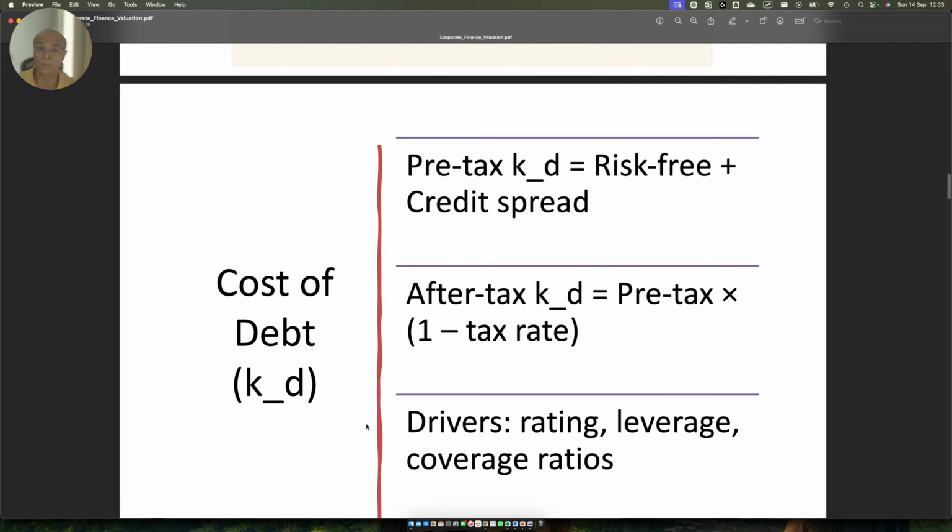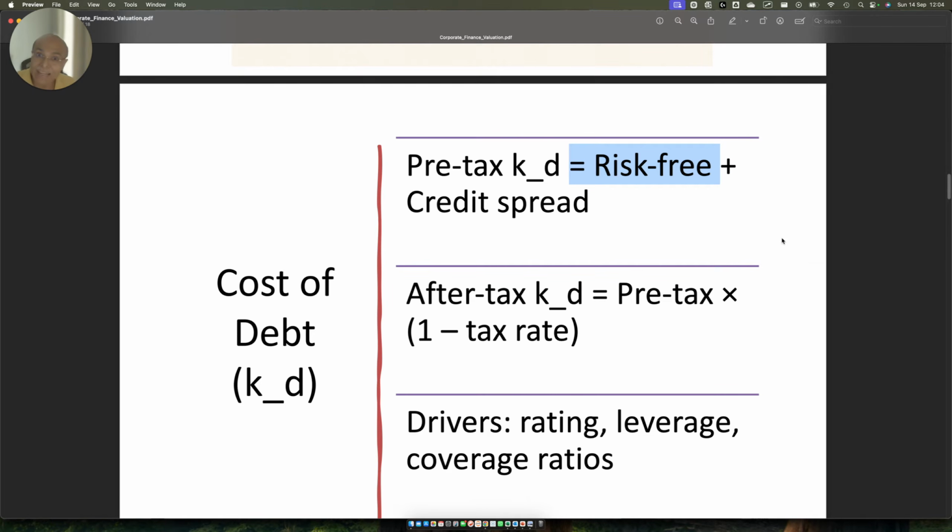So whenever you are calculating cost of debt, you have to take bonds of longer duration to calculate the risk-free rate, because the company's valuation is not for the short term, it is for the long term, for perpetuity. For Government of India bonds, let's assume they are trading at 8%. I'm just making that up. They are actually trading at 6.5 or 6.6%. That is going to be the risk-free rate.